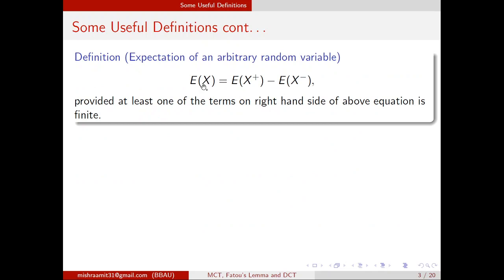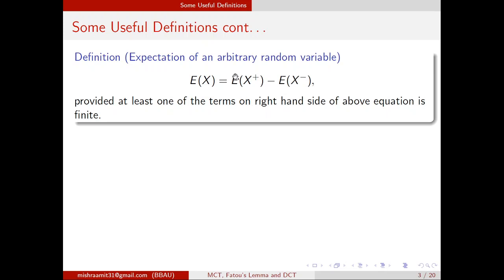If there is an arbitrary random variable X, we can separate its positive part and negative part. What is the positive part? We define the positive part X plus, which equals X if X is greater than or equal to 0, and is 0 if X is negative. The negative part of X is X minus, which equals minus X if X is negative and 0 otherwise. Both X plus and X minus are non-negative, and we define the expected value of X as E[X plus] minus E[X minus].